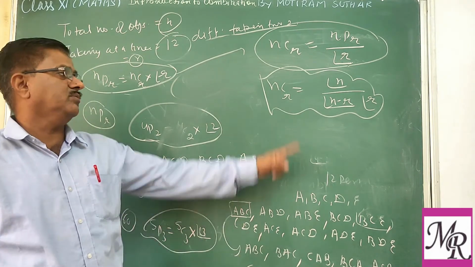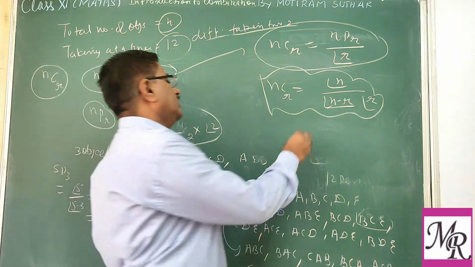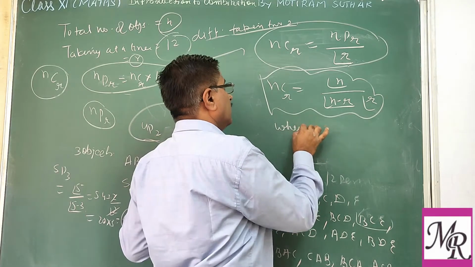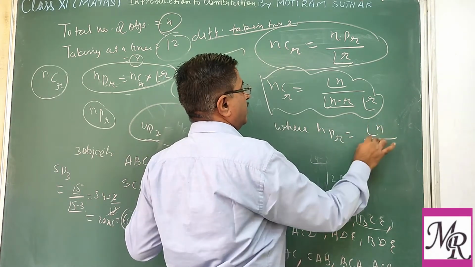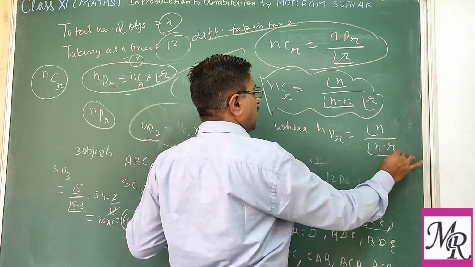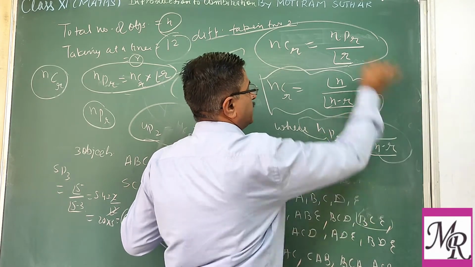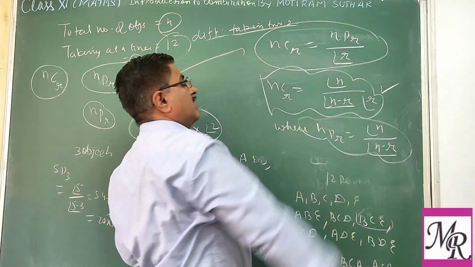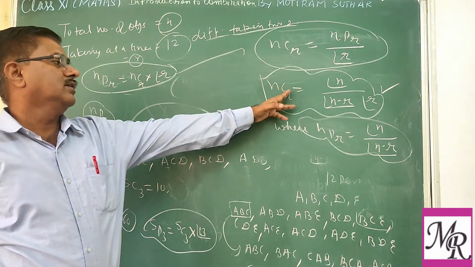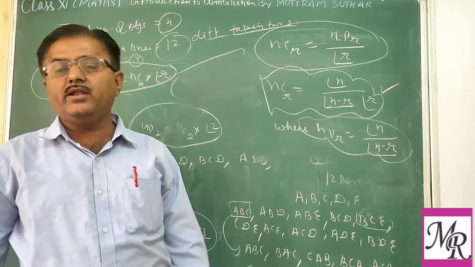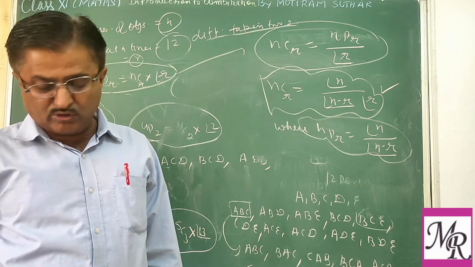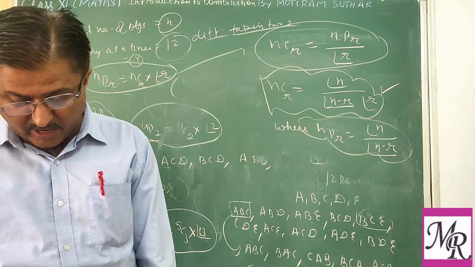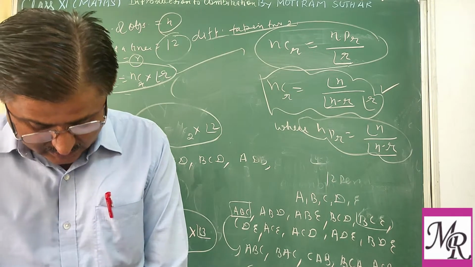So you may write this important formula, and you know that the NPR formula is factorial N upon factorial N minus R. That we have already seen. So what is the formula for NCR? That is factorial N upon factorial R into factorial N minus R.